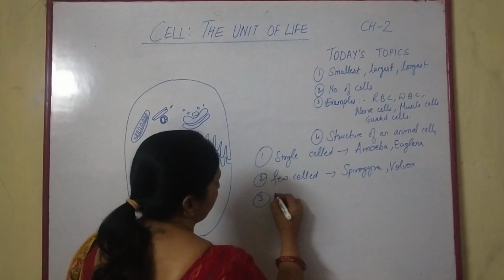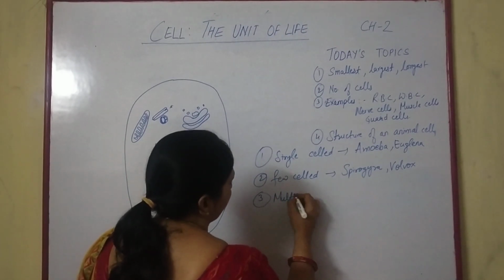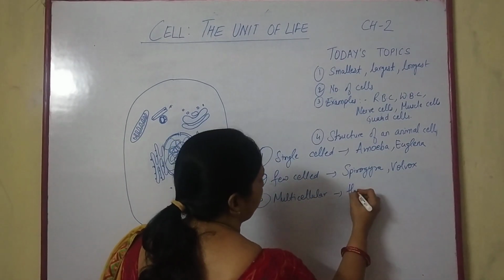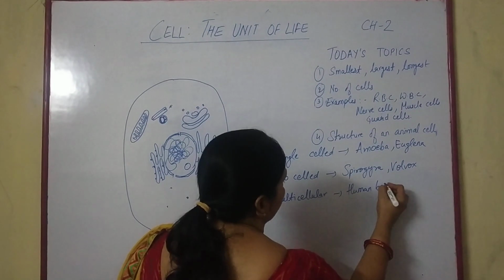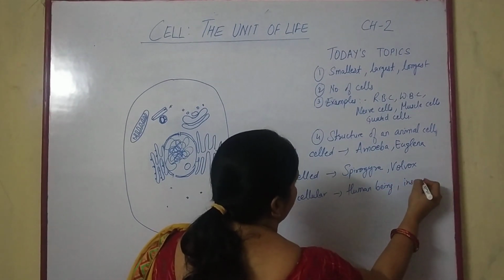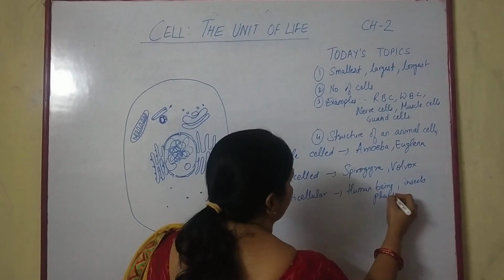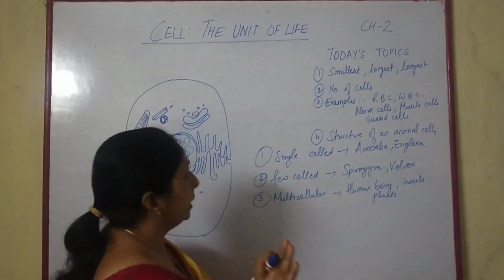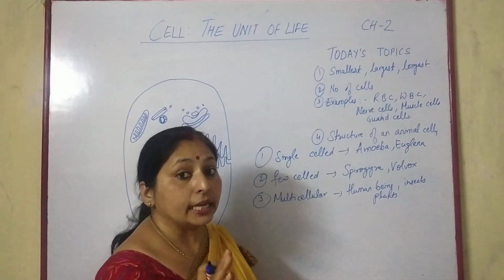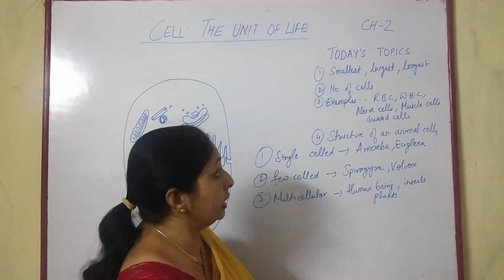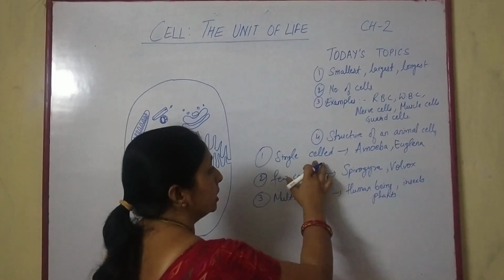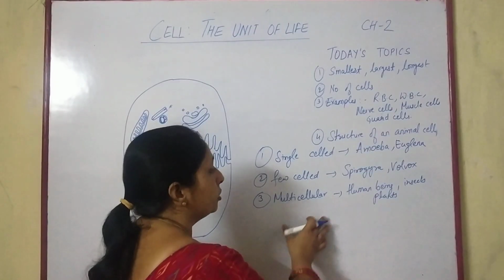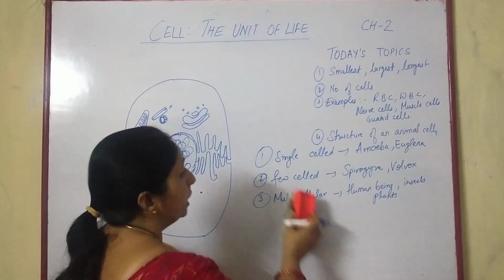Number 3 is multiple cells or multicellular. Multicellular are human beings, insects, plants, any other higher organisms. These all are multicellular. So smallest is the bacterial cell, largest is an egg of an ostrich, longest is the nerve cell. Then based on the number of cells, single cell is the amoeba, euglena, few cell is Spirogyra, Volvox, multicellular is human beings, insects and plants.